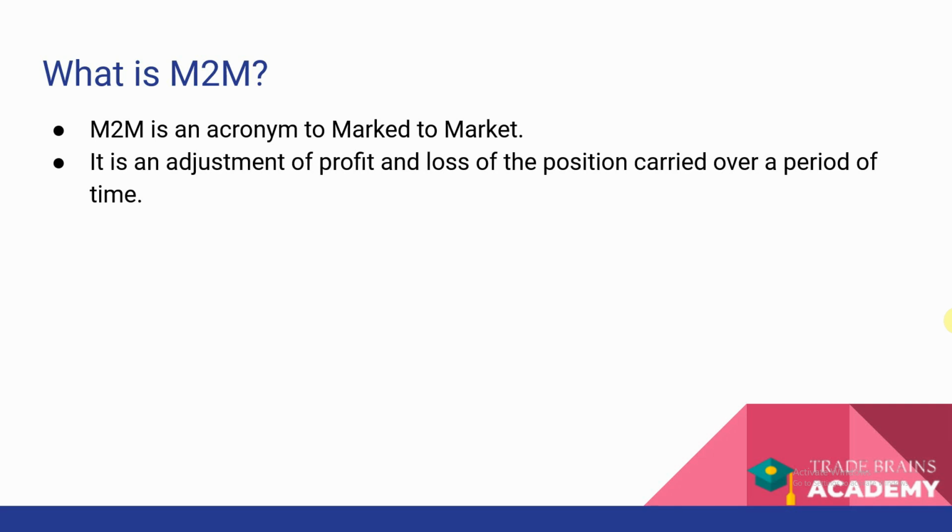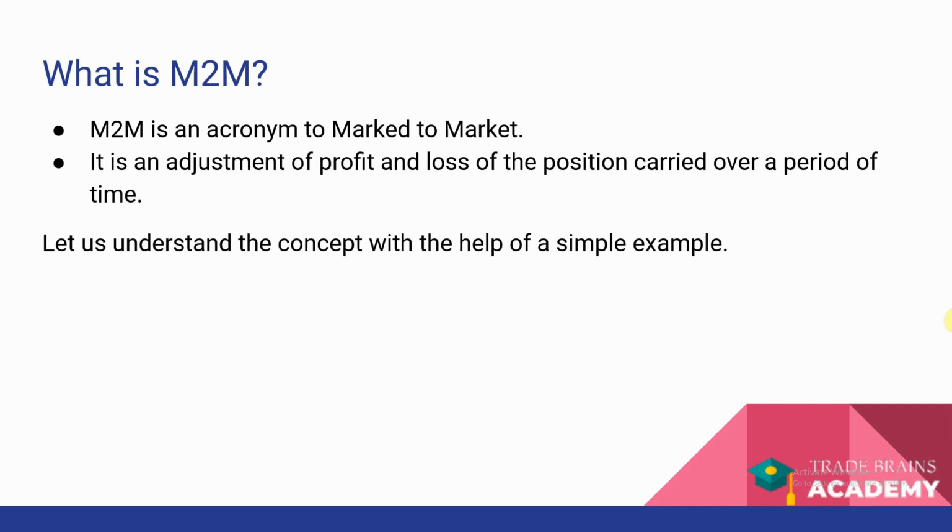Supposedly, if you are holding a certain position for a period of 5 to 6 days, you have a starting date and an ending date, and the difference between the two prices is basically your profit and loss. But at the end of each and every day, the share prices do move and the underlying asset price also moves. So from the initial price of entry to the closing price on that particular day, the profit and loss is adjusted, and that is the simple concept of mark to market. That is basically marking your position to the market price of the underlying asset.